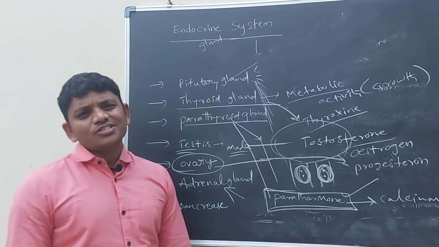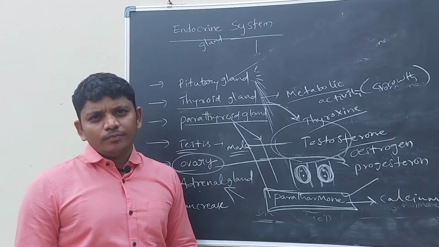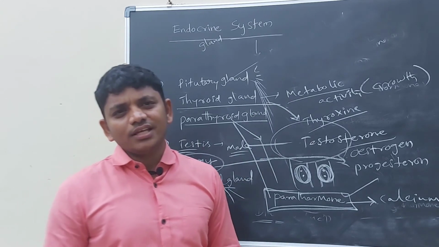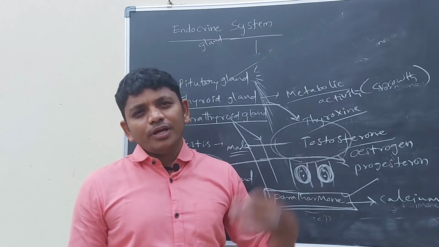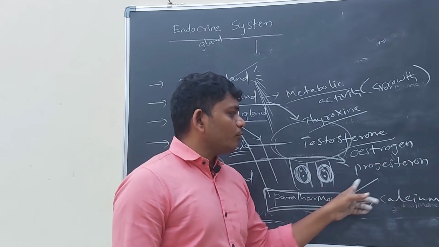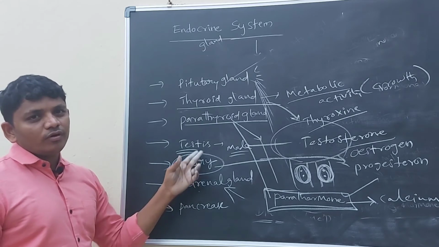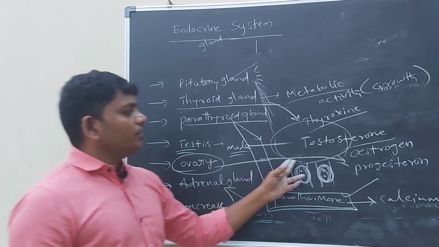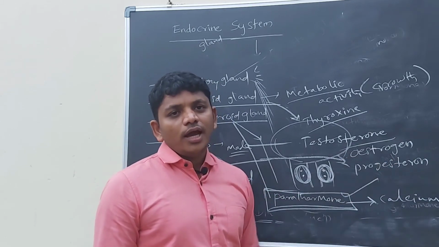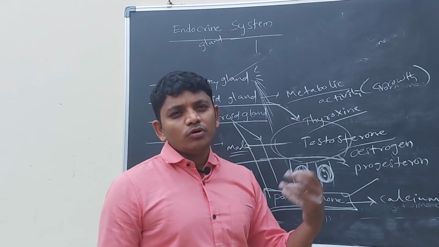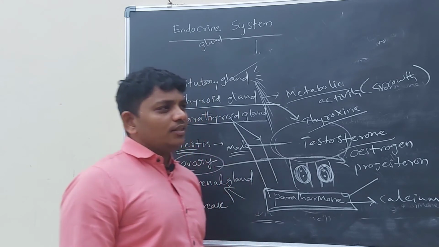Both estrogen and progesterone are helping in development of the female body, development of the secondary sexual characters, and the ovulation and the menstrual cycle. So all these changes depend upon estrogen and progesterone hormones. These two hormones are coming from the ovary. So the ovary is a part of the female sexual system, and it is releasing estrogen and progesterone hormones. Together they promote the development of the female body, the ovulation, and the menstrual cycle.